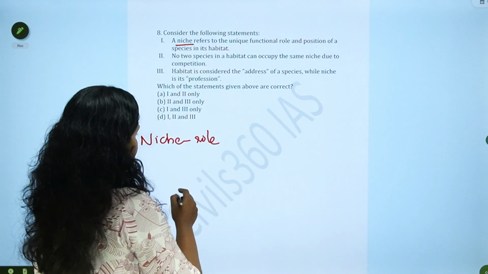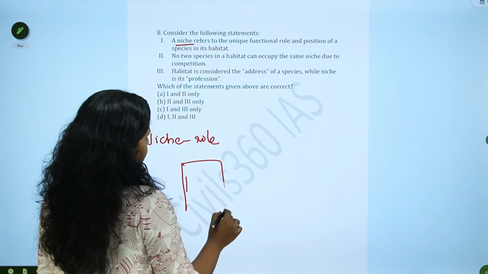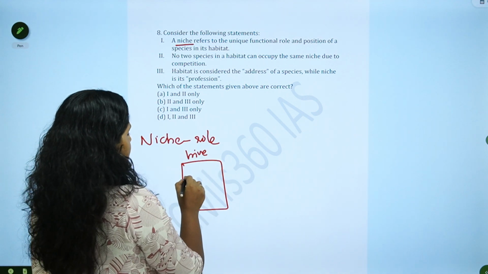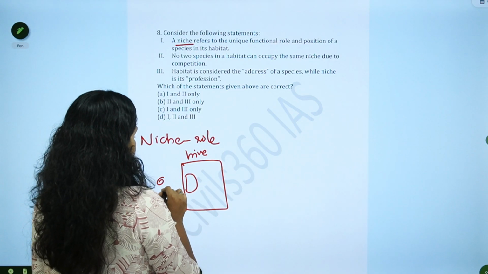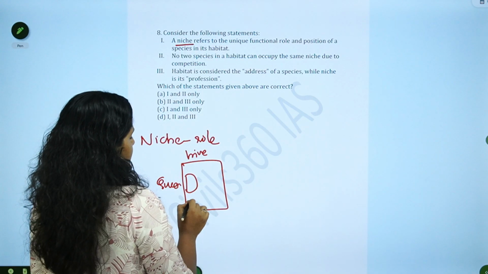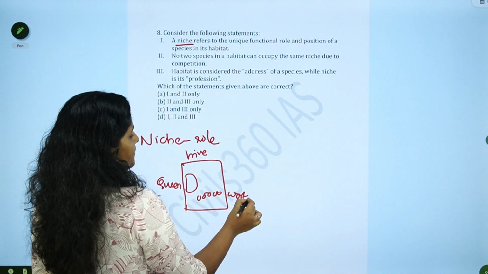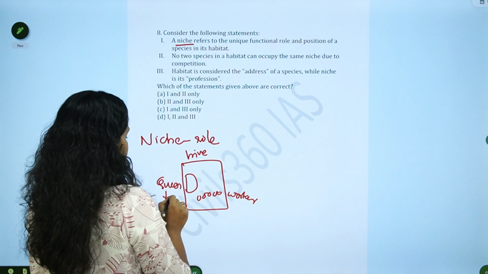For instance, say this is a beehive, and there will be a queen bee and there will be so many worker bees. What will this queen bee do?